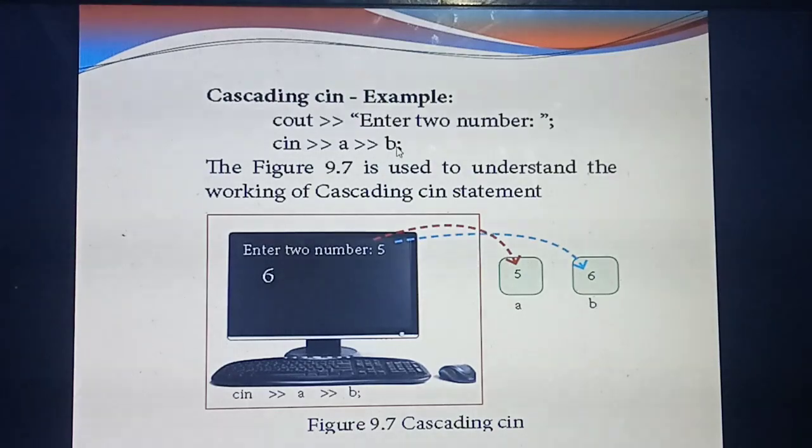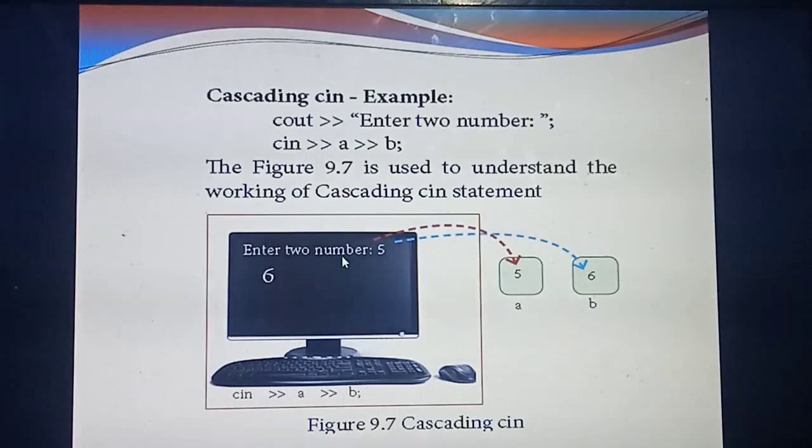Now you run the program, what's the line you will get in output? The lines you have given in cout will automatically be displayed on the computer screen. What you have given in cout, enter 2 numbers, this line will be displayed on your output screen. See this picture.